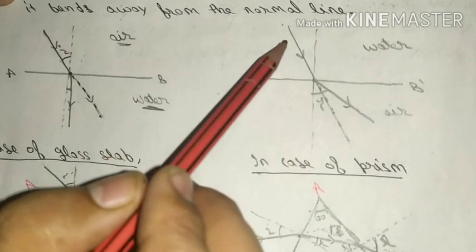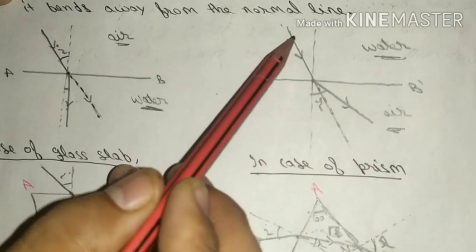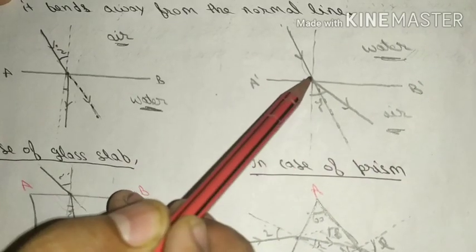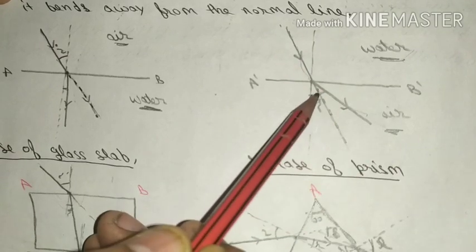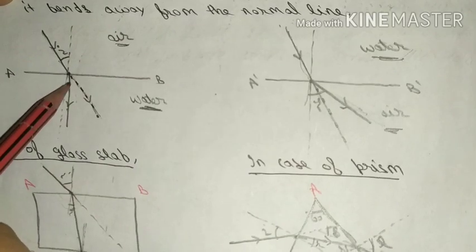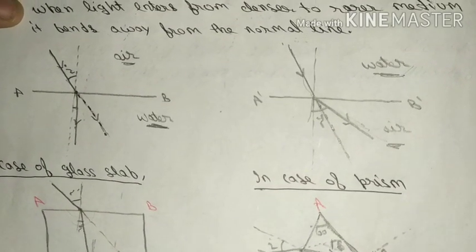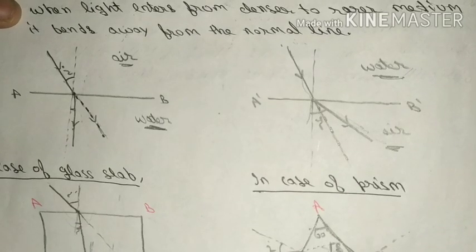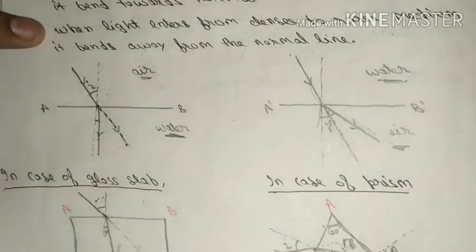But in the opposite case, when light enters from the water to the air medium, light ray, its actual path and it is its refracted path. So light ray bends away from the normal. This is the normal line and it is away from the normal, and in this case it is towards the normal. So remember these two things, when light ray bends toward the normal and when light ray bends away from the normal.